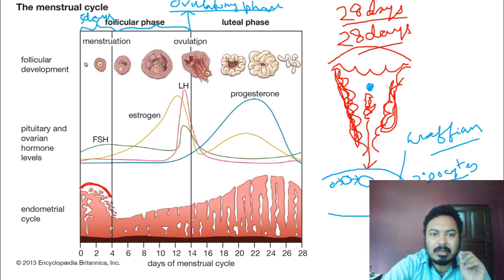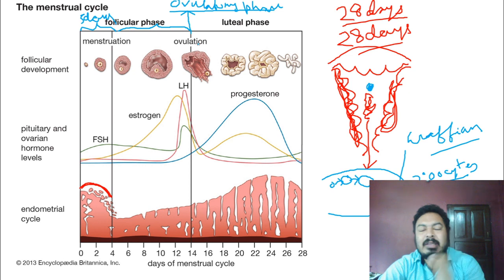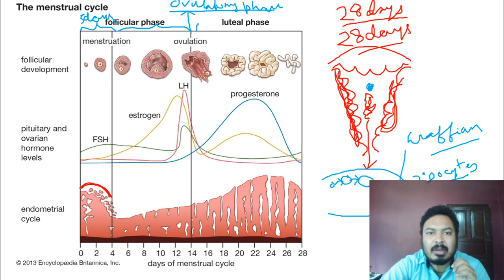Then from the 15th day up to the 28th day, it starts from the 15th day and stays up to the 28th day. So this phase is known as the luteal phase, or sometimes it is also known as the secretory phase.